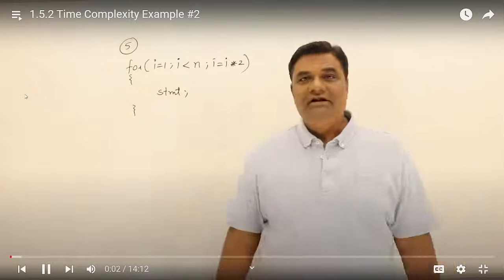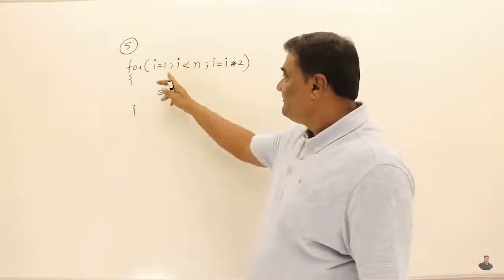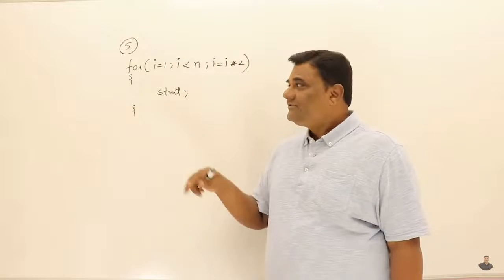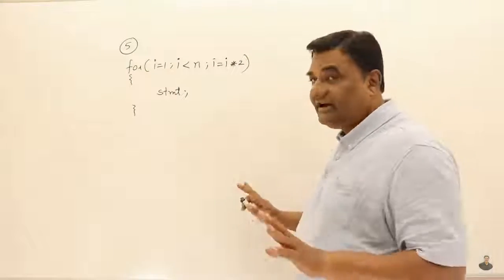Next, I have this piece of code. I have to analyze and find the time complexity of this one. And this code also uses a for loop. But the loop is starting from 1 going up to less than n, and I is being multiplied by 2 every time. So blindly we cannot say this will execute for n times. We have to analyze this one. Let us see how many times this will execute. It's not n. We don't know how many times.